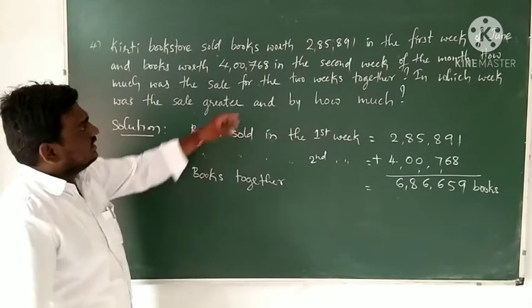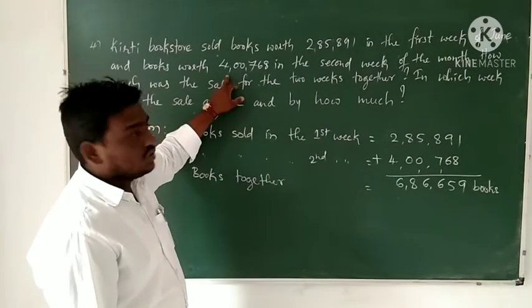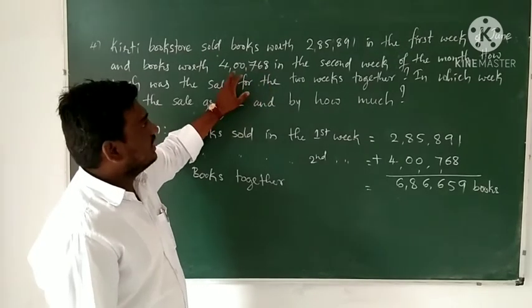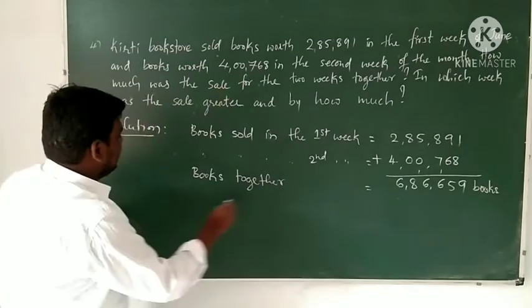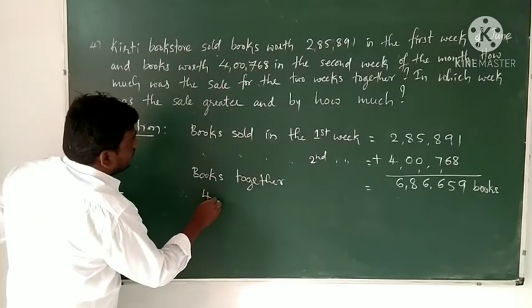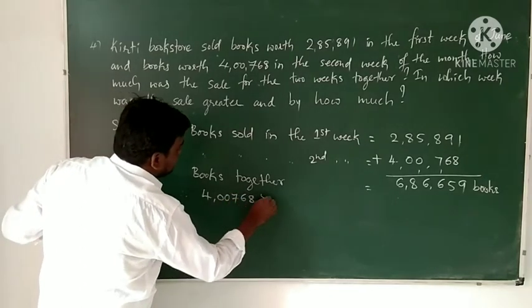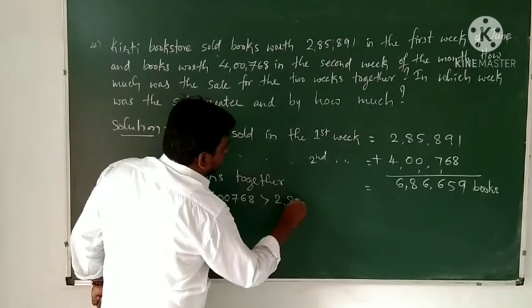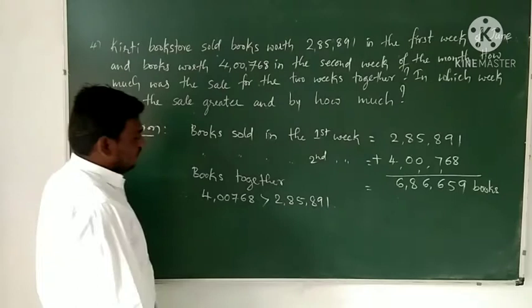Okay, here in the first week 2,85,891, in the second week 4,768, means which is greater. Here the number of books sold in the second week is greater. Therefore 4,768 is greater than 2,85,891.